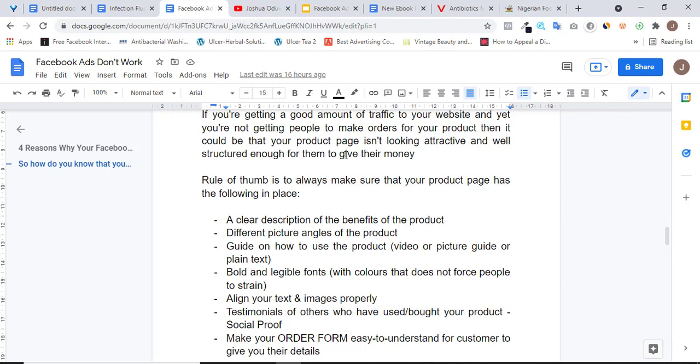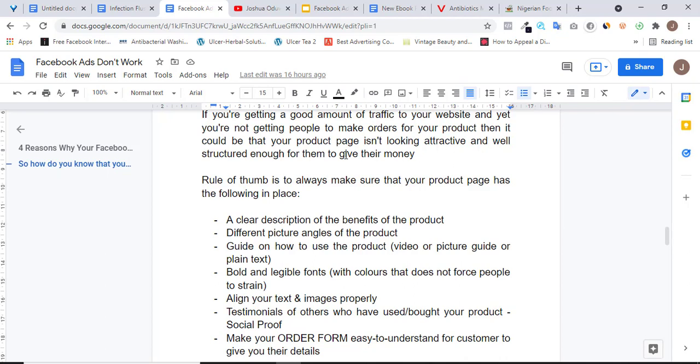And make sure you use bold and legible fonts. A lot of people's eyes are strained from maybe using a computer or using their phones, and once they cannot scroll through your page and read the information on your page, they would definitely not be able to understand what benefit they are gaining from your product, and eventually they would end up not making an order from your website.